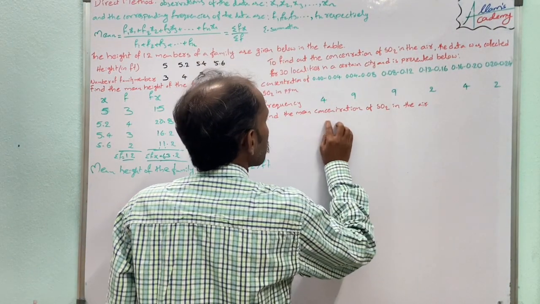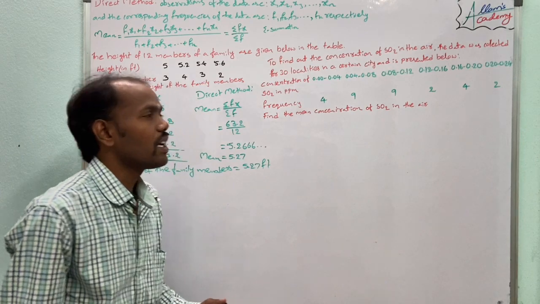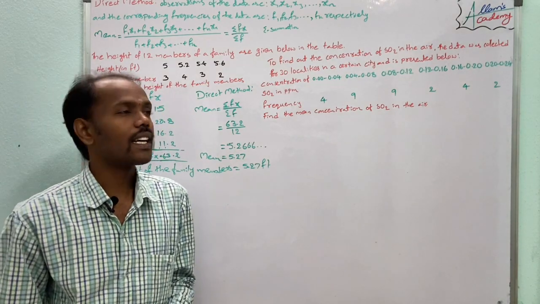Now find the mean concentration of SO2 in the air.